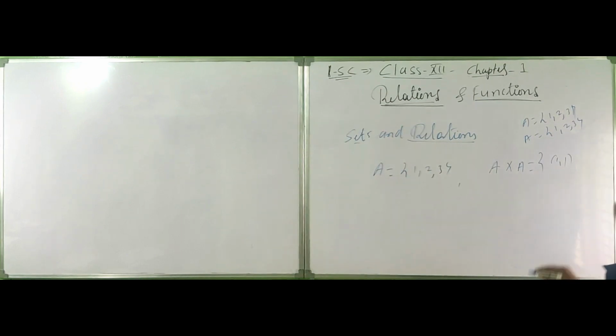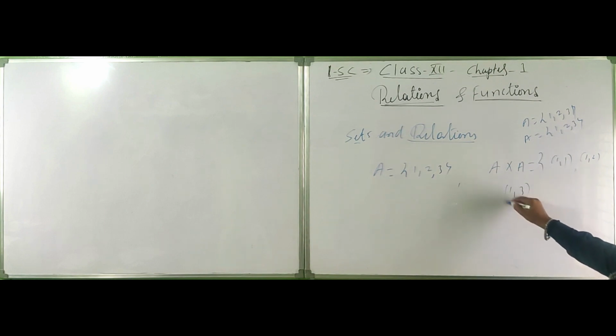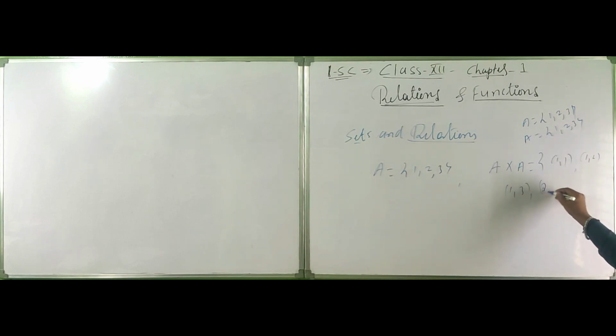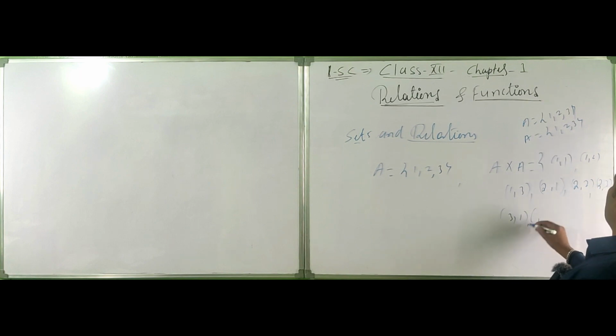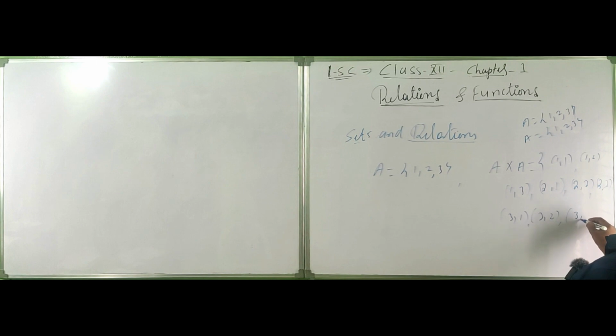What is called an ordered pair? Writing it this way: (1, 1), (1, 2), (1, 3). Next, the second element: (2, 1), (2, 2), (2, 3). And again the third element: (3, 1), (3, 2), (3, 3).